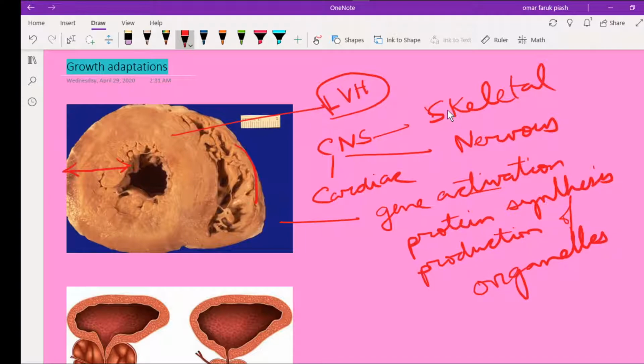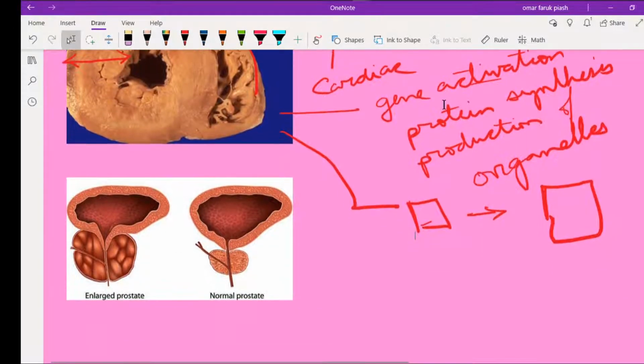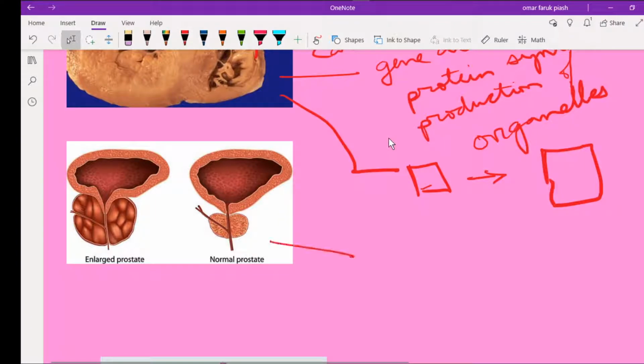Hypertrophy simply means increase in size of the cell. On the other hand, hyperplasia actually means increase in number of the cell.